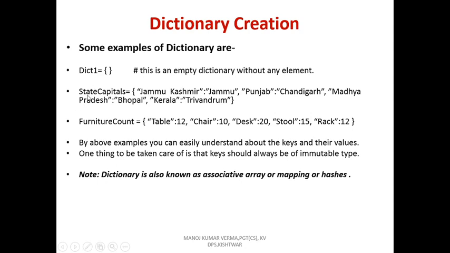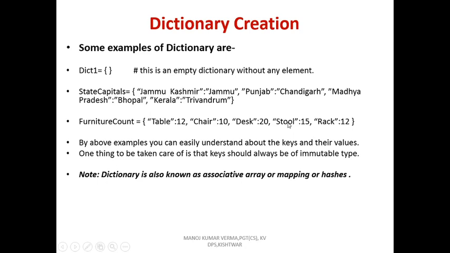Now second, state capitals. This is the dictionary name, equal sign, curly braces start, curly braces close, Jammu Kashmir colon Jammu, this is the key value pair. Punjab colon Chandigarh, this is the second key value pair. Third, Madhya Pradesh, Bhopal. Fourth one, Kerala, Trivandrum.